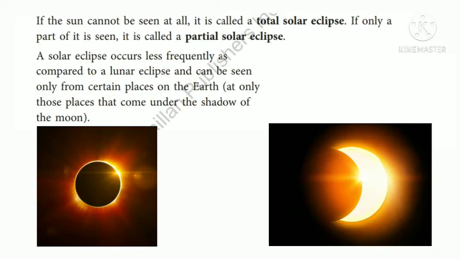A solar eclipse occurs less frequently as compared to a lunar eclipse and can be seen only from certain places on the earth, those places that come under the shadow of the moon. Please look at the picture. Total solar eclipse and partial solar eclipse.